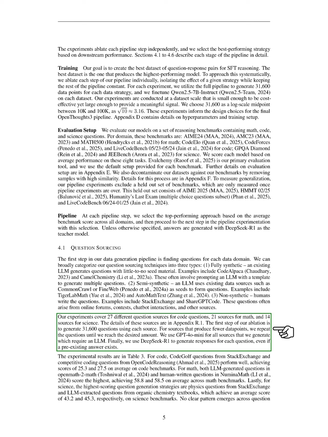We cover 27 sources for code, 21 for math, and 14 for science. For our experiments, we generate 31,600 questions from each source, repeating questions as needed to meet this number. We use GPT-4o Mini for generating questions that require an LLM and DeepSeek R1 for generating responses.